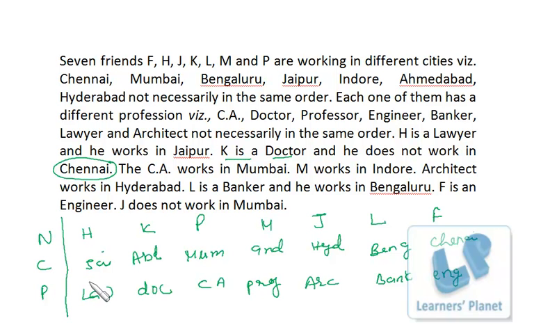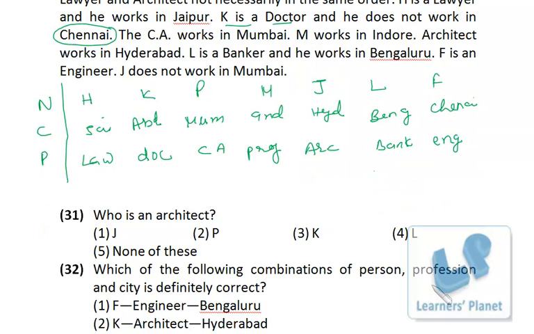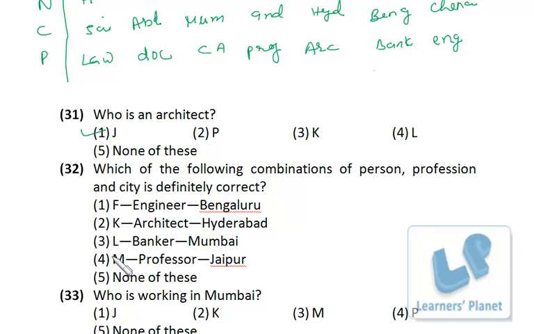Now the entire list, all the columns are complete. We can answer all the questions very easily in very less amount of time. The first is who is an architect? So architect is J, right? So very simple. Which of the following combinations of person, profession and city is definitely correct? So F engineer Bangalore, wrong. K architect Hyderabad, wrong. L banker Mumbai, wrong. M professor Jaipur, M is Indore and professor. So none of these is correct.